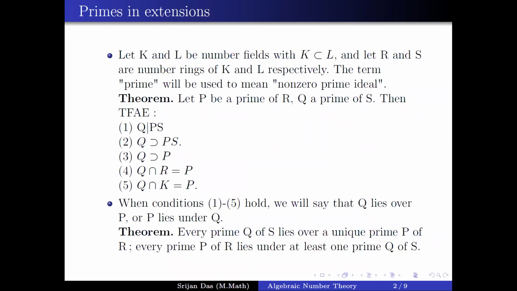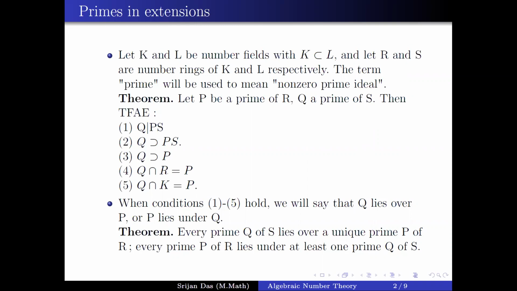As Srijan said yesterday, in a Dedekind domain, an ideal always factorizes into primes. Let's say your K is the rationals Q and your L is some extension. What we want to show is how primes split in a new extension.